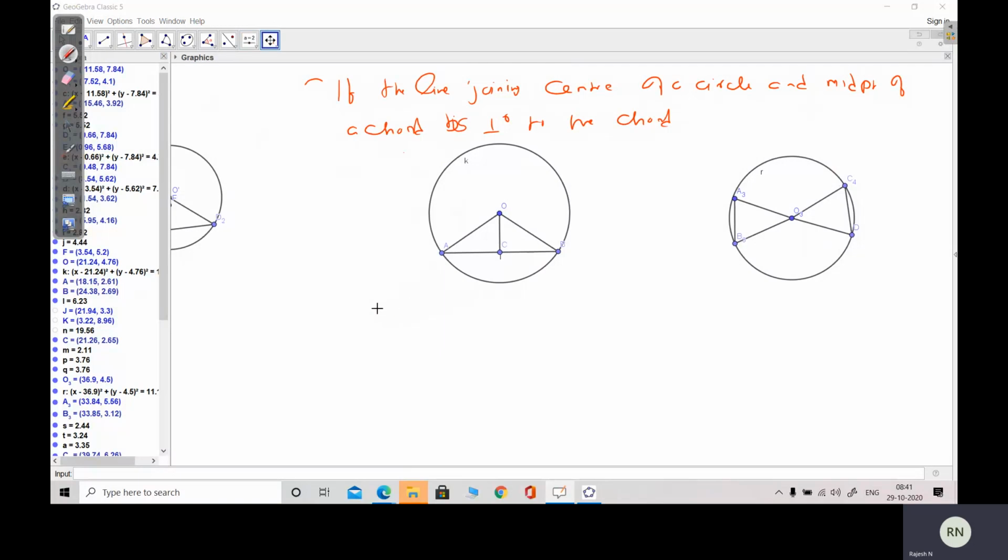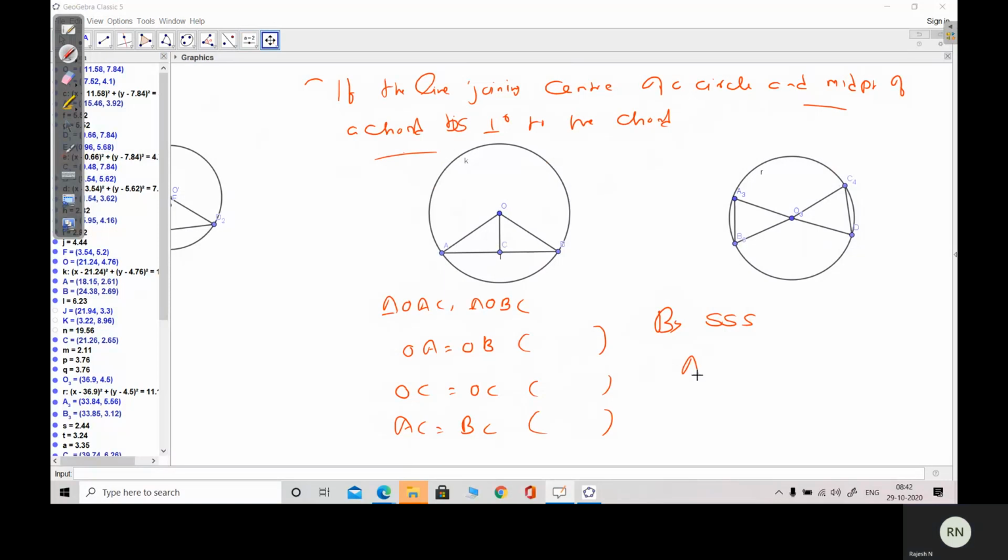So what do we have today? In triangle OAC and triangle OBC, you can say that OA is equal to OB. What is the reason? Radius of the same circle. OC is equal to OC. What is the reason? It is common. And AC is equal to BC because already given, C is a midpoint of the chord joined to the center of the circle. So AC is equal to BC. Therefore, by which rule? By SSS congruence rule, triangle OAC is congruent to triangle OBC.